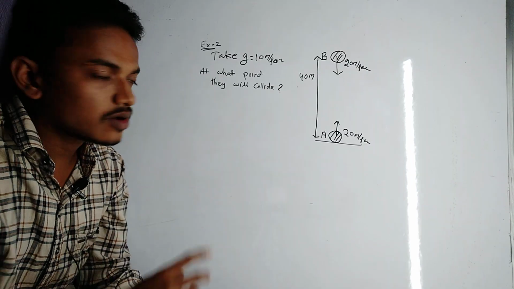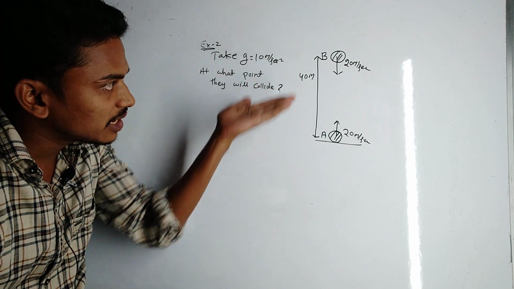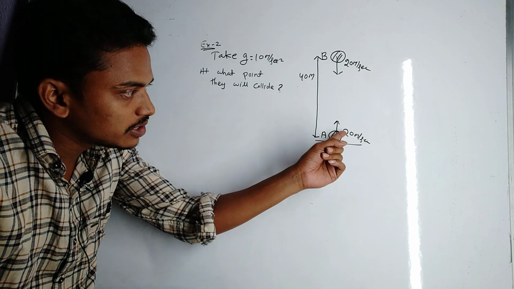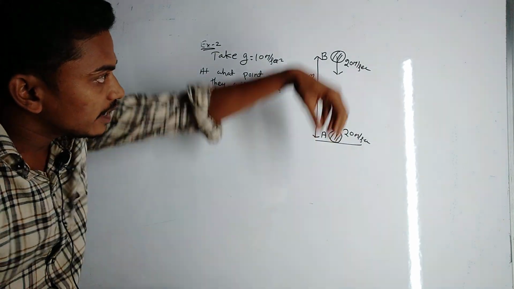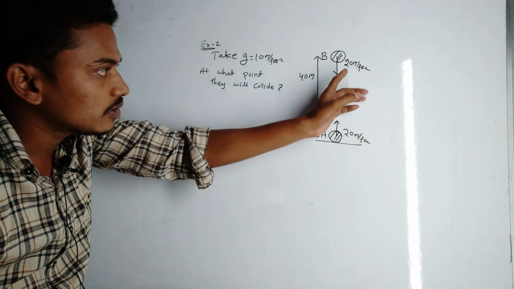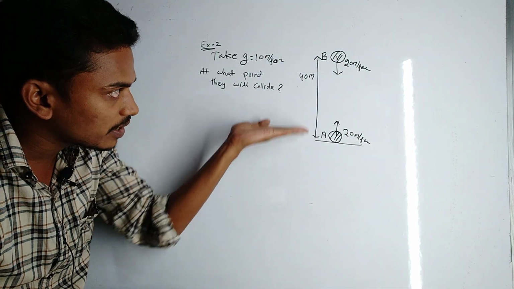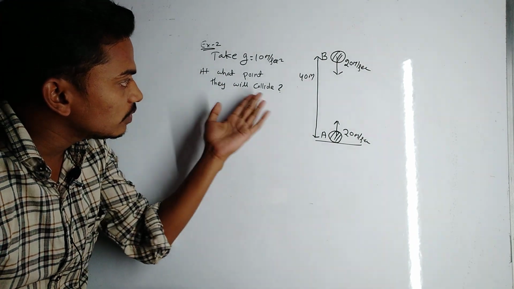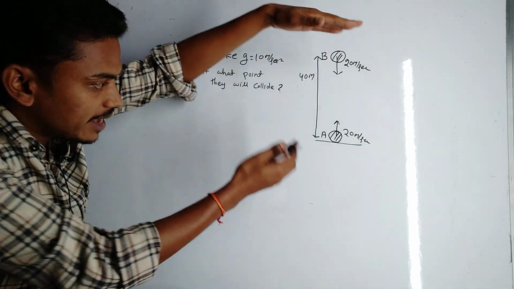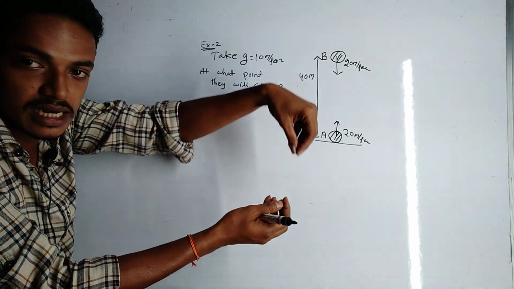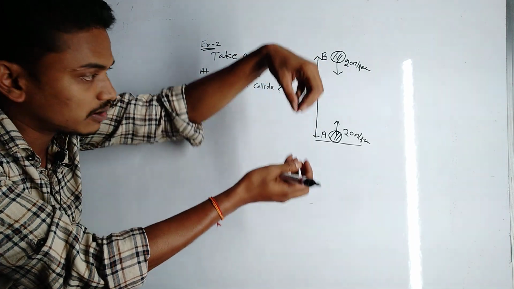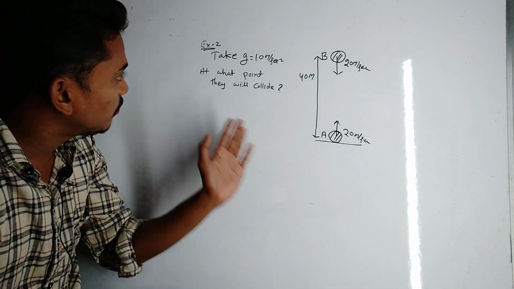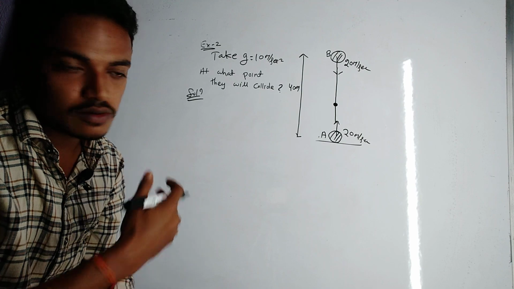Okay, then comes example 2. Two balls are simultaneously thrown. One ball A is thrown vertically upward with a speed of 20 meter per second, and another ball B is thrown vertically downward with a speed of 20 meter per second from a height of 40 meter from the ground. At what point will they collide? A is thrown vertically upward and B is thrown vertically downward. Take the value of g as 10 meter per second square. First try to solve it yourself. Pause the screen and now see the solution.